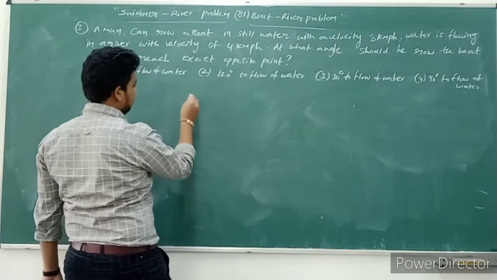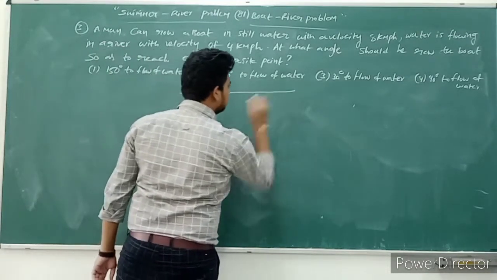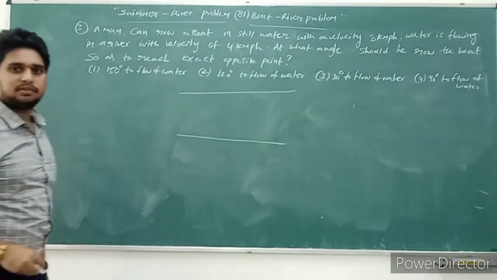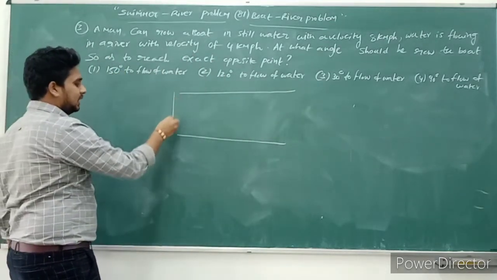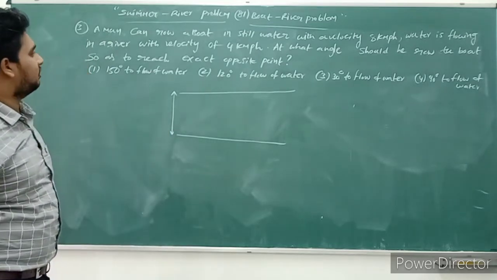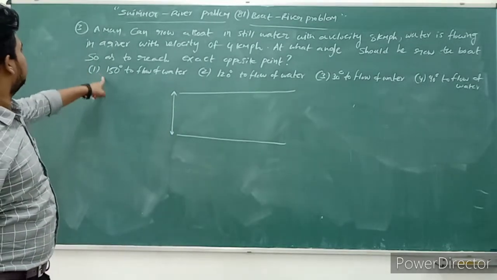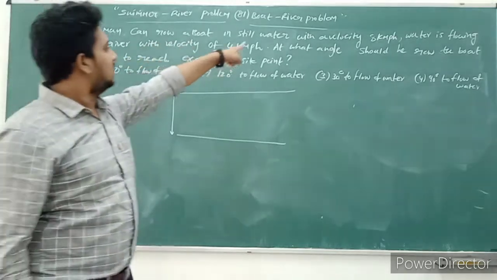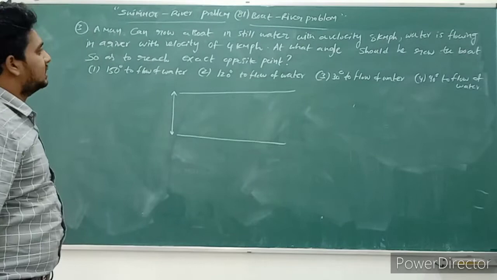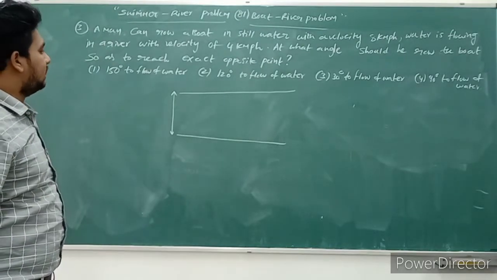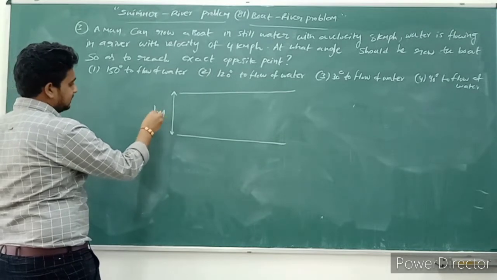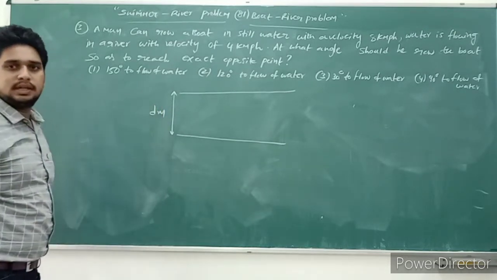Exact opposite bank. For example, observe carefully. This is the river flow. This is what I consider the width of the river. What is the given width of the river? The man can row a boat in still water with a velocity of 8 kilometers per hour, and the river flows with a velocity of 4 kilometers per hour. At what angle? The width of the river is not given. Let us consider the width of the river is d meters.